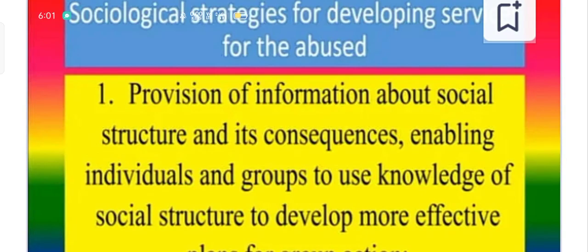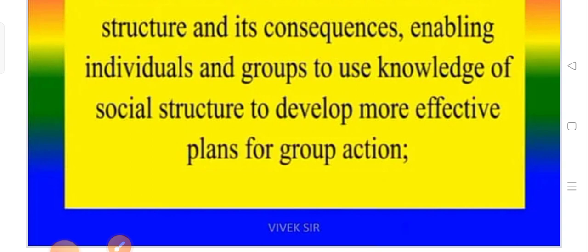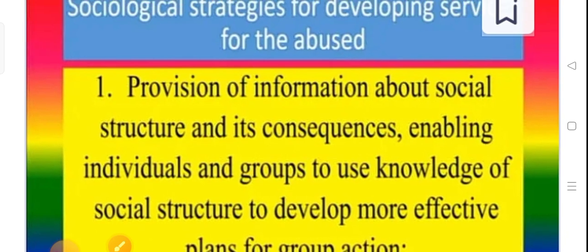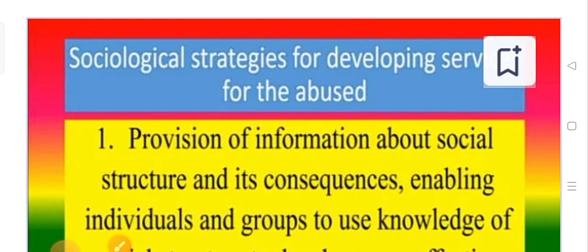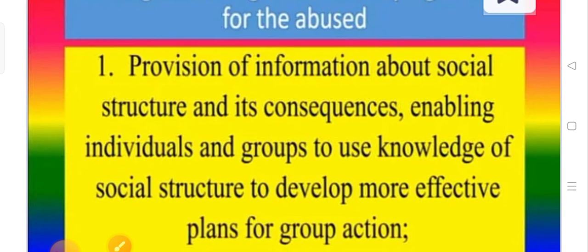Provision of information. Provision of information about the social structure and its consequences, enabling individuals and groups to use knowledge of social structure to develop more effective plans for group actions. What are the sociological strategies? The first one is the provision of information. First we have to provide the information regarding social structure and its consequences. We have to make the people use the knowledge of social structure.